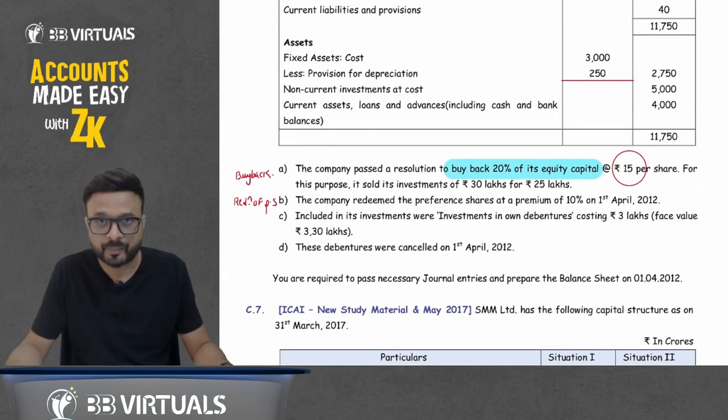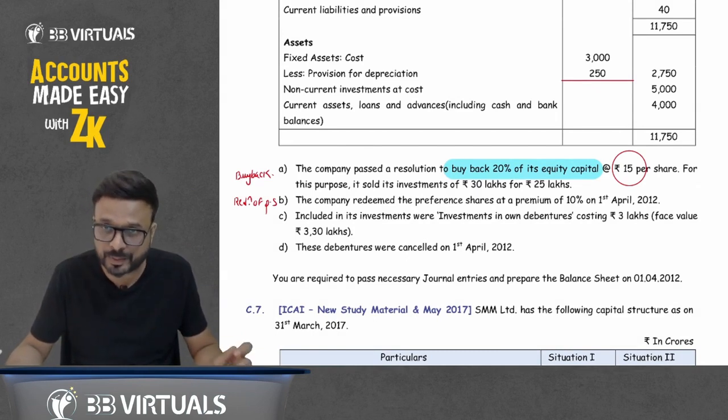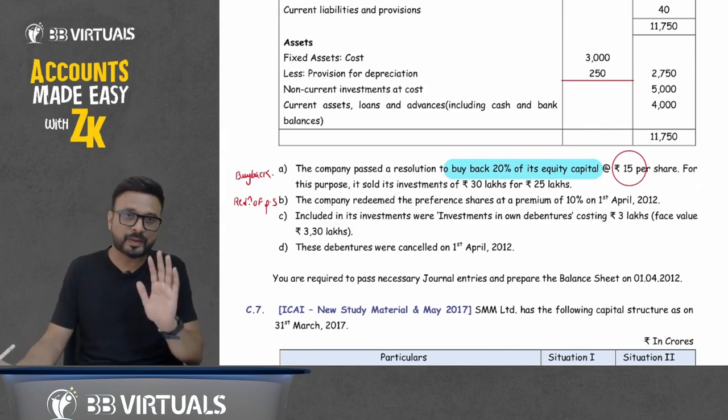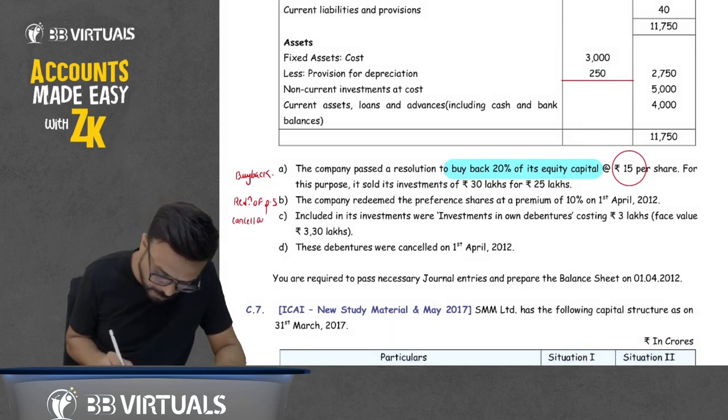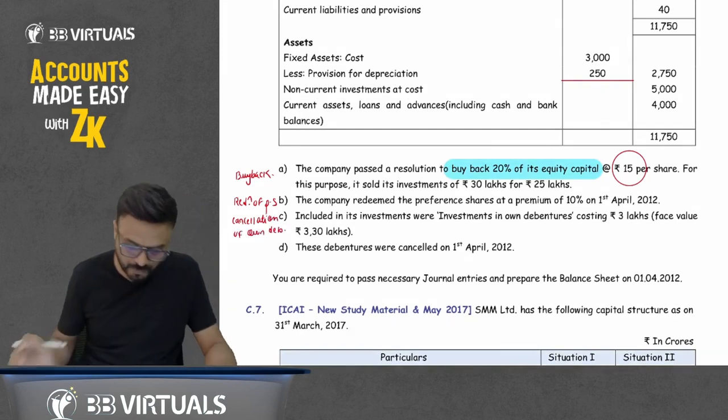The third point: included in its investment were investments in own debentures costing rupees 3 lakh, face value rupees 3.3 lakh. So this point C is related to cancellation of own debenture.